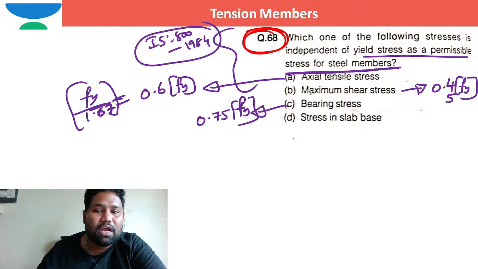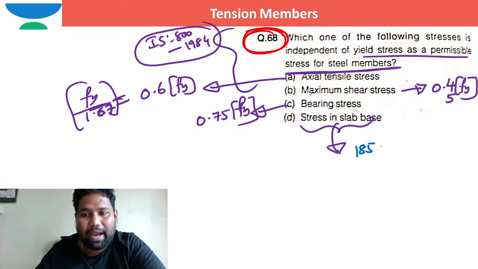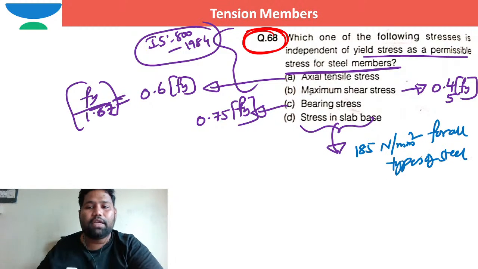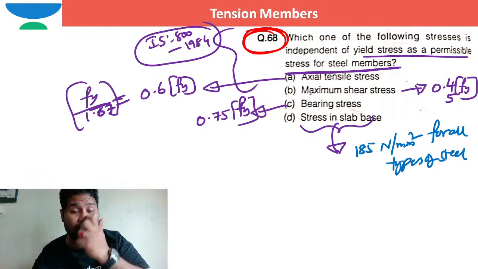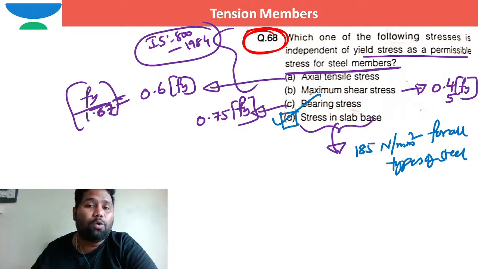old code of practice. Coming to the permissible stress in slab base, especially as per old code of practice, it is 185 Newton per millimeter square for all types of steel. So here in this option, only the stress in slab base is the one and only correct option as per old code of practice.